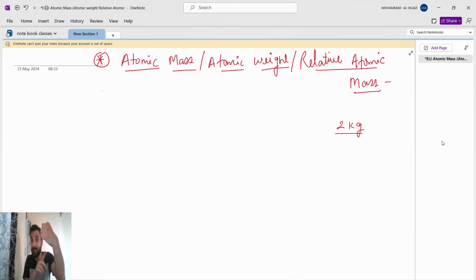Means what? Relative atomic mass. Whatever thing we are finding, atomic mass or atomic weight, it is not exact, it will be relative. It came related to something. Because we know the SI standard units, the international system. Like temperature, if I ask what is the room temperature, you will say 25 degrees Celsius or 27 degrees Celsius. This is already fixed.